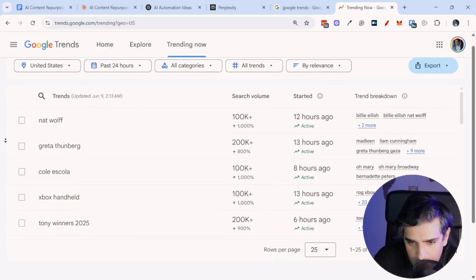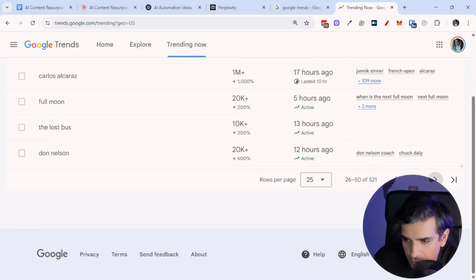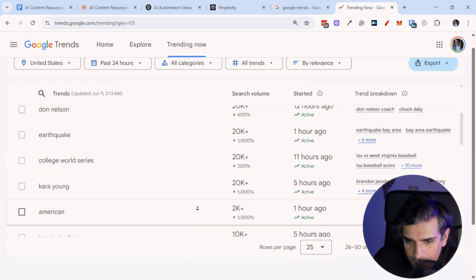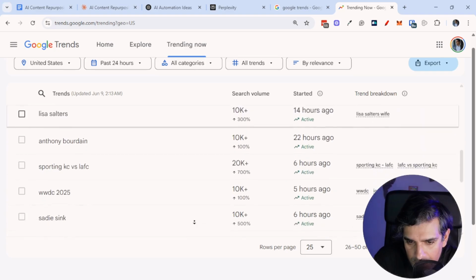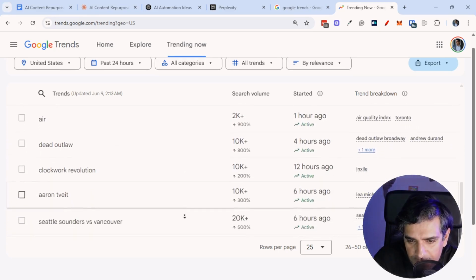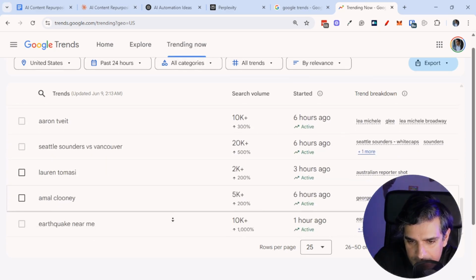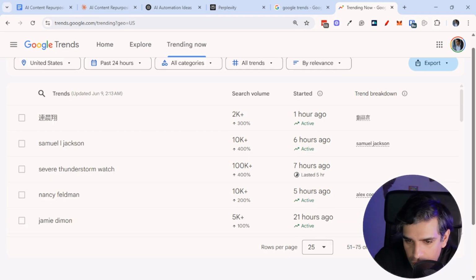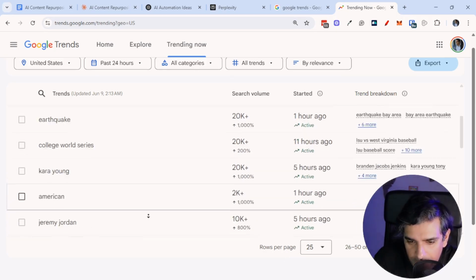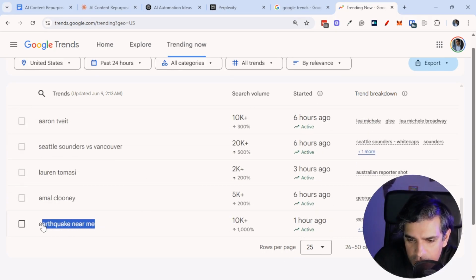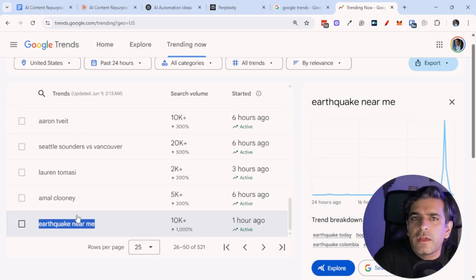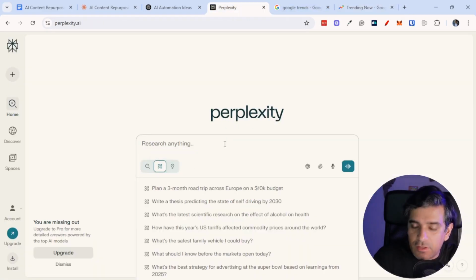And we'll go for something here. Napier, Greta Thunberg, Tony winners. Let's go for a few more. Okay, Carrie Underwood. All this is fine, but it's also making me think that it's nothing that I could create training on. Okay, well, there you go. There was one, like earthquake training, earthquake near me, right? So I guess there was an earthquake somewhere. So how about we create a guide on being safe during an earthquake, right? So I'm going to go to Perplexity. I'm just kind of showing you how I brainstorm. And again, you can use ChatGPT too, but now we're going to do some deep research.